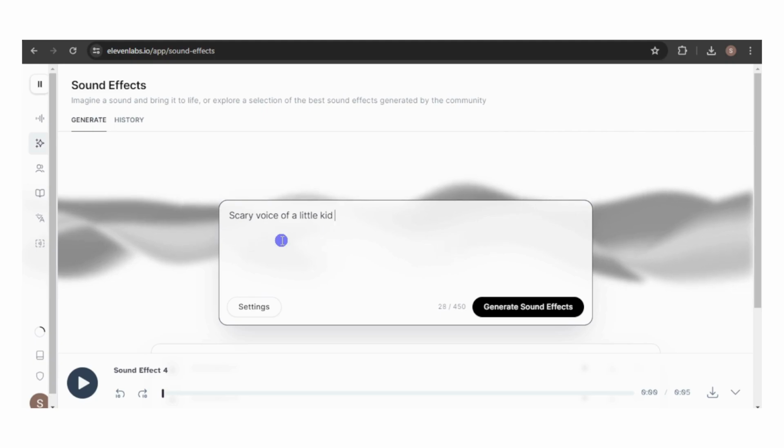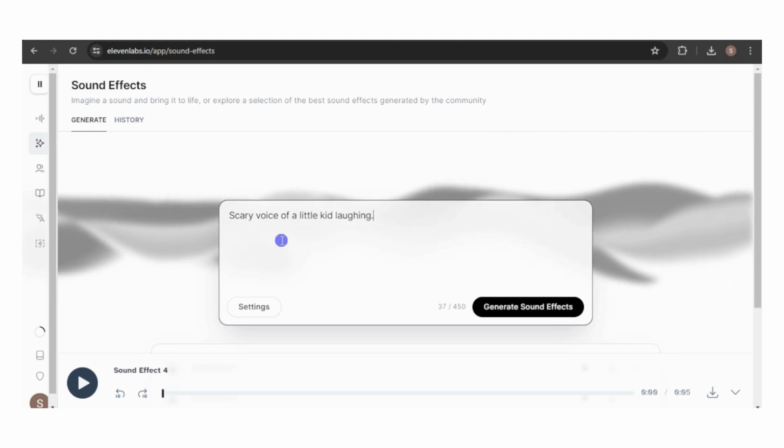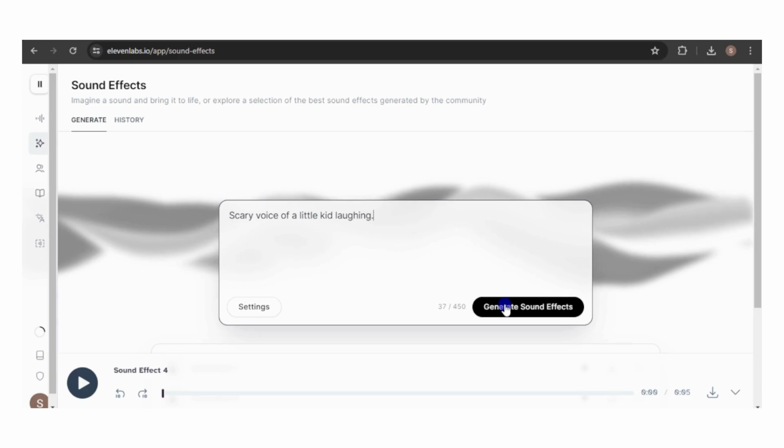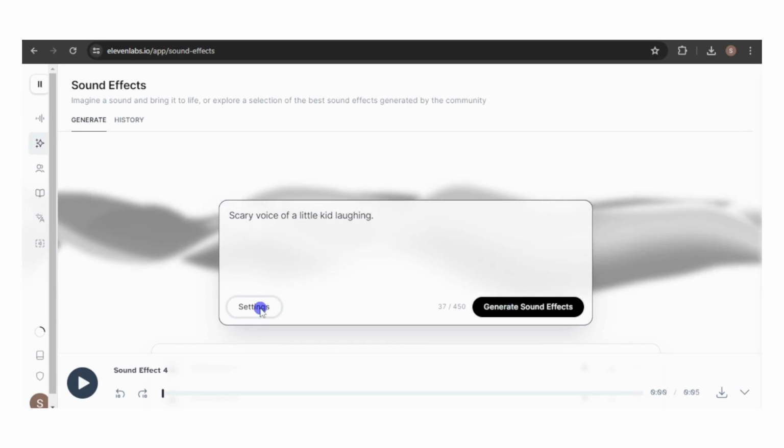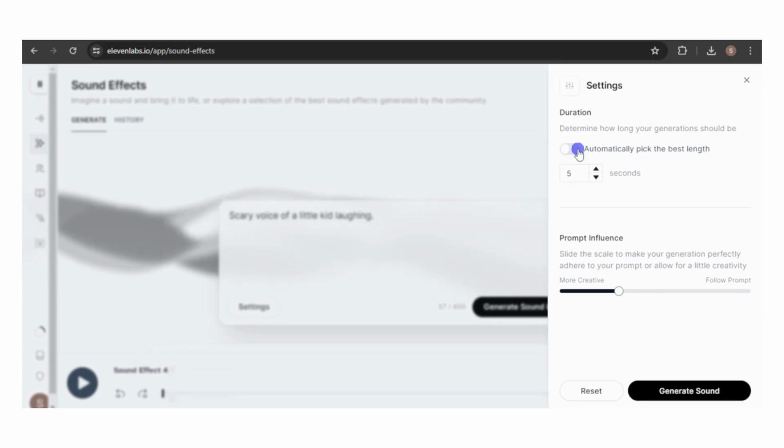Let's have some fun and create a chilling sound effect, a little kid's laughter that sends shivers down your spine. I'll let ElevenLabs automatically determine the best length for this track.